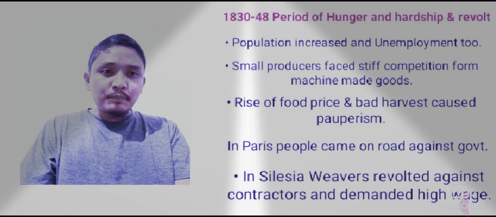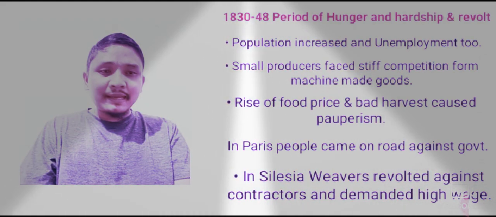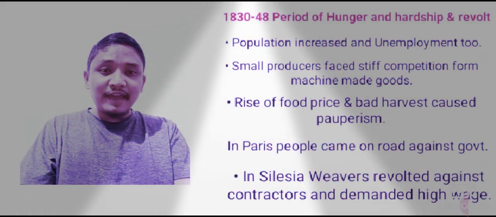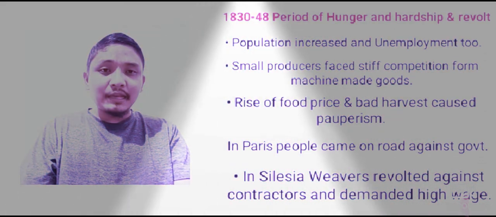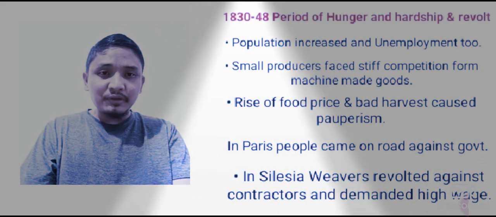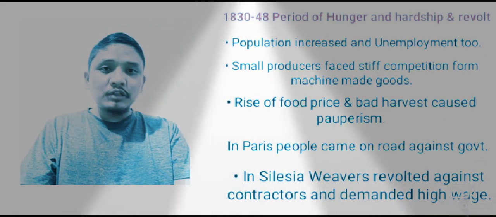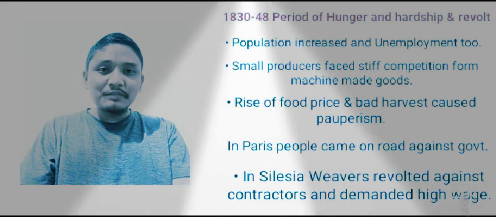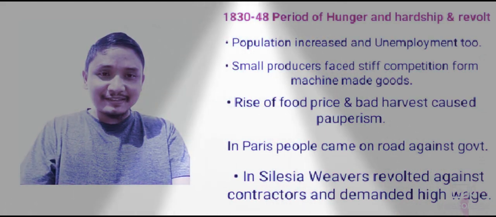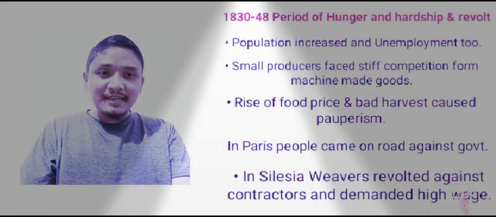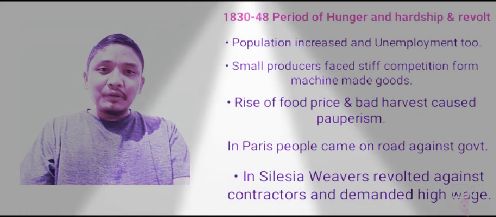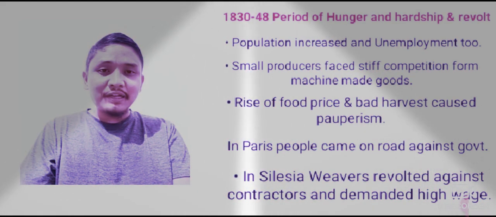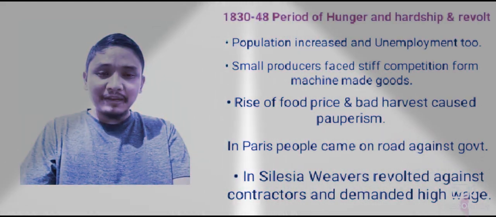That means the price of food increased, and at the same time there was a bad harvest also. That means production in the agricultural field was not good, and due to this it caused pauperism, which means extreme poverty. That means people faced an economic crisis, the country faced an economic crisis. And in Paris people came out on the road because they were hungry and they started a revolt against the government.